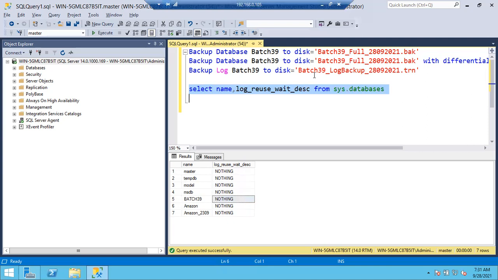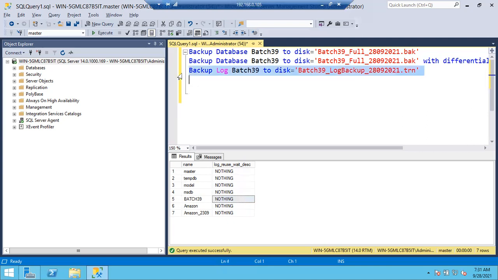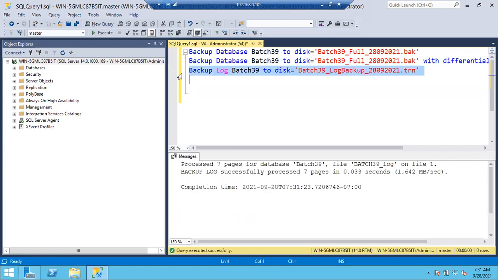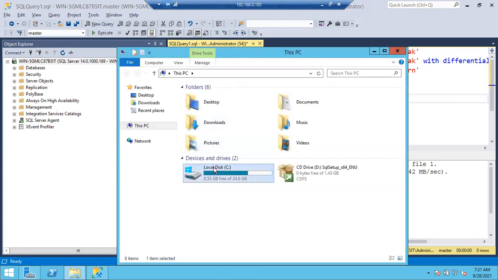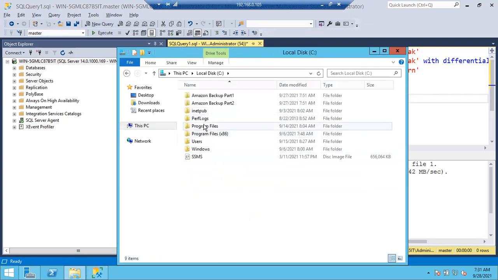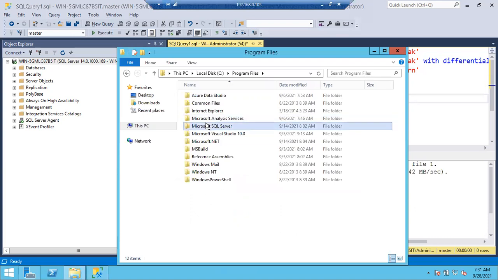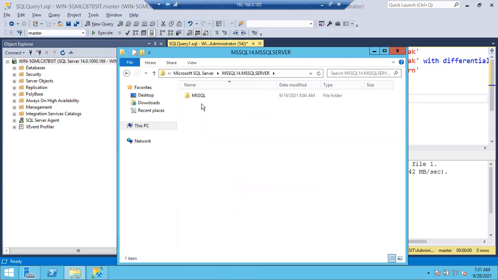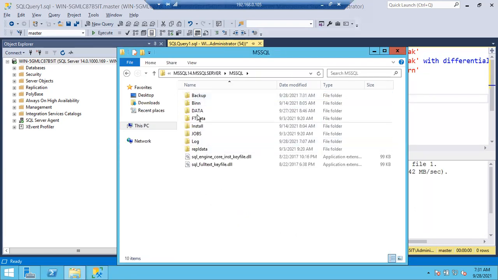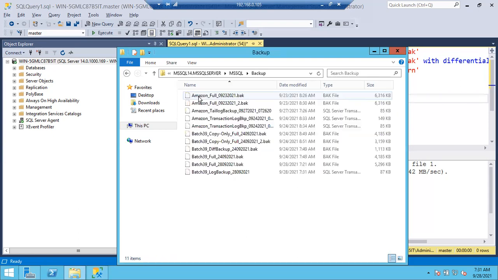Fine. So let me delete this one. The differential backup is also completed. And let me take the log backup. So I took the full, differential and log backup. Let me go to the C drive, Program Files, Microsoft SQL Server, instance root directory, MSSQL, Backup. Yeah, these are the 3 backups.